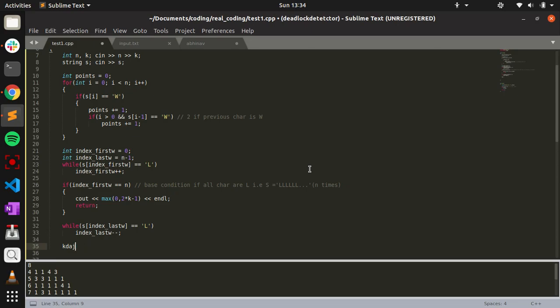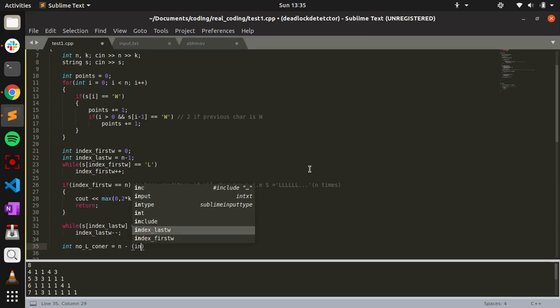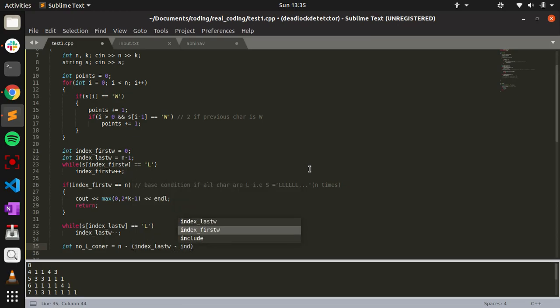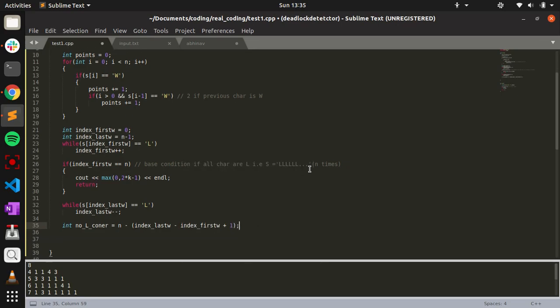Once I do that, the number of L's at the corners would be total string length minus index of last W plus index of first W plus 1. So the number of L's at the corners will be calculated by this method.